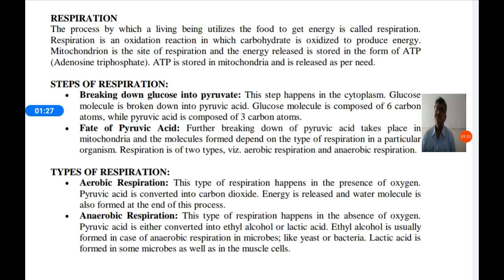And we studied there are two steps in respiration. First, glucose is converted into pyruvic acid or pyruvate in the cytoplasm of the cell, and then it is converted into energy in different ways.